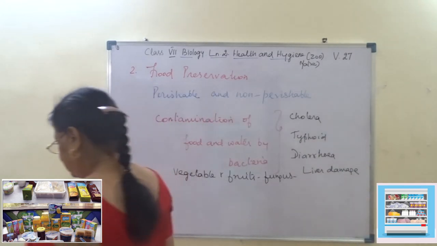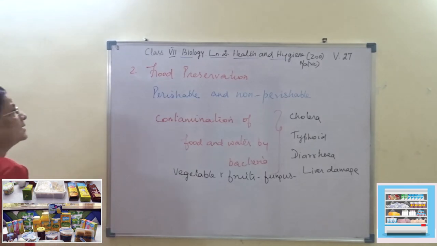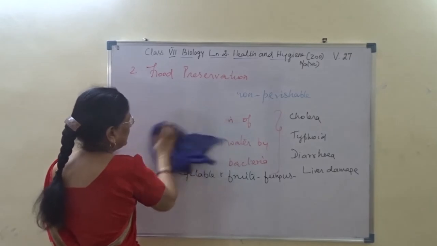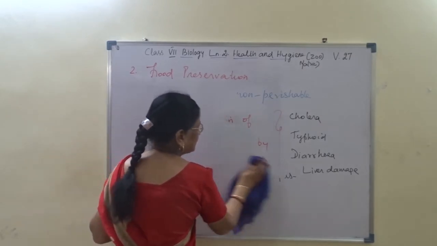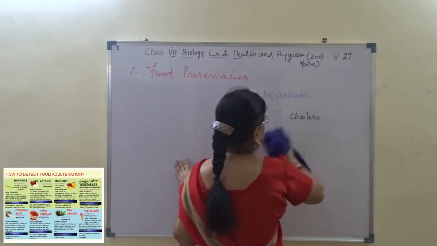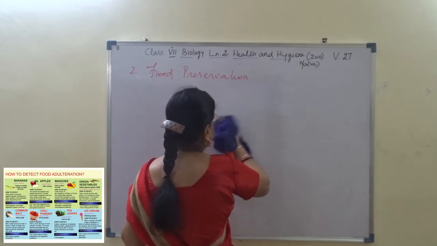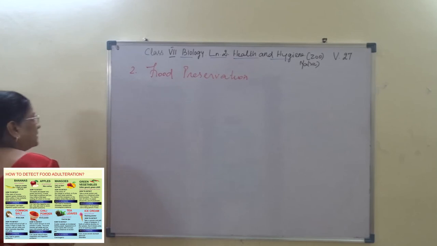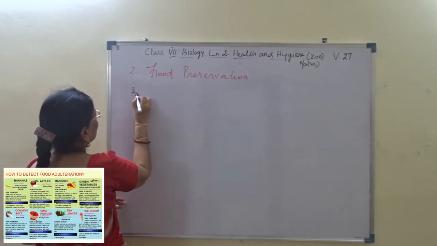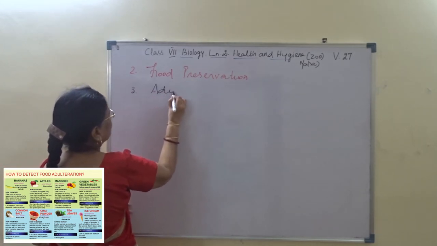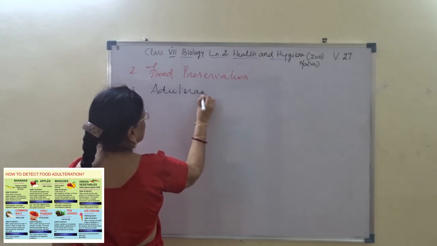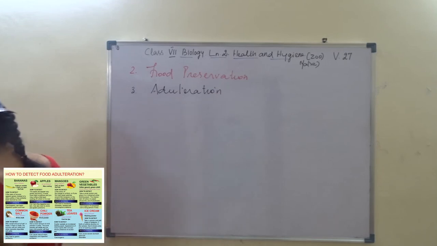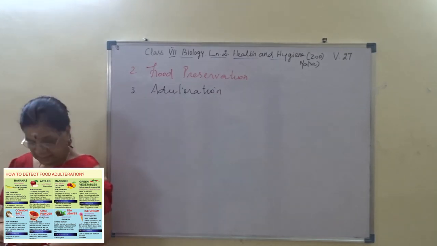So this is the second heading in health and hygiene. Okay, the third one is adulteration. The third heading we are going to learn is adulteration. Have you heard of it? Adulteration, that is what we call kalappadam in Tamil.